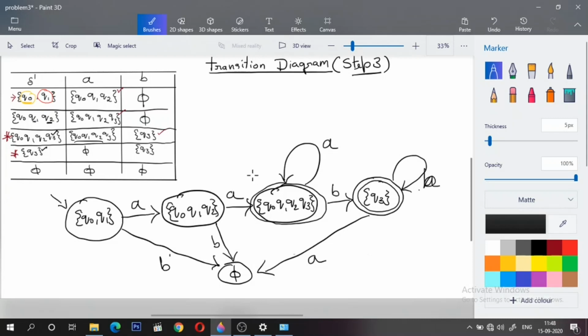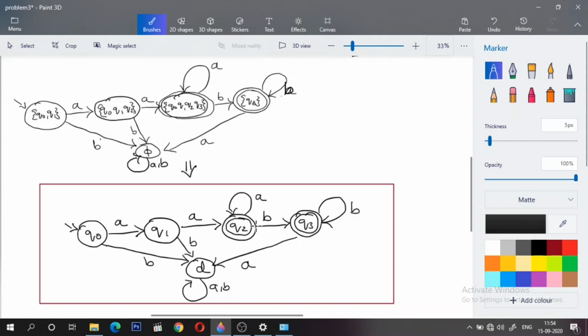So this is the transition diagram for the transition table we got in step 2, and this can be further simplified by writing the names with the proper nomenclature. This is how the final answer is written.